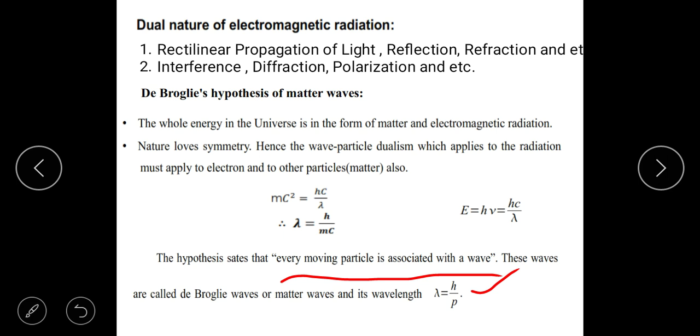That is the ultimate judge of any physical theory. Now, we have said that every material particle or matter is associated with a wave. Since it is associated with a wave, it is called a matter wave, and whose wavelength is this. What would be the mathematical description of a wave? That is what we shall see now.